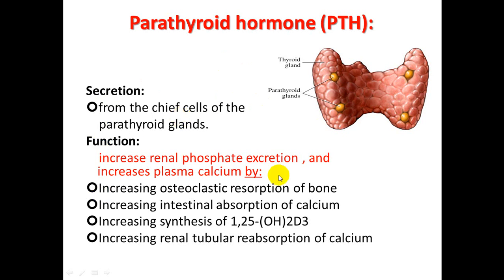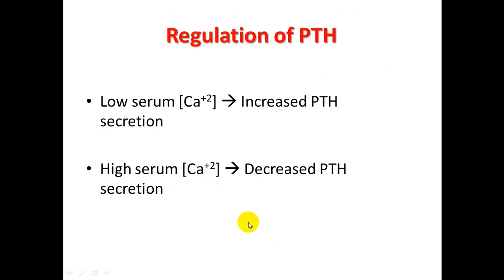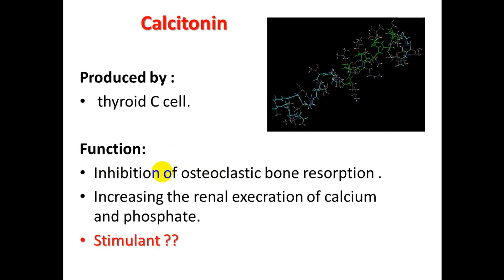Function: increased renal calcium absorption, increased renal phosphate excretion, and increased plasma calcium by increasing osteoclast activity, intestinal absorption, synthesis of 1,25-dihydroxycholecalciferol, and renal tubular absorption. So regarding regulation of parathyroid hormone: low calcium increases parathyroid hormone, high calcium decreases parathyroid hormone.